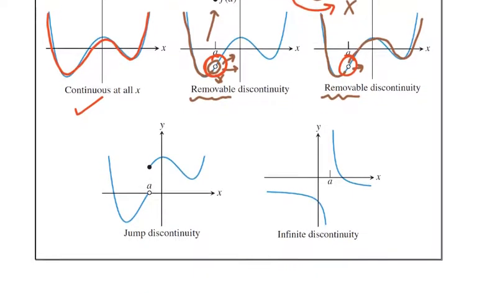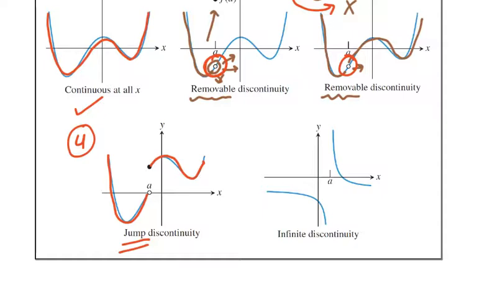But what if I'm down here for number 4 and I'm drawing my graph? It's like I removed that point. Well, I kind of removed the point, but I didn't keep going from that spot. I actually had to pick up my pen and jump way up here. This is called a jump discontinuity. Jump discontinuity is easy to see if you want to think about limits, because the limit from the left doesn't equal the limit from the right. It does for removables, but this one I just think about, I literally had to pick up my pen and jump up to this next branch of the graph.